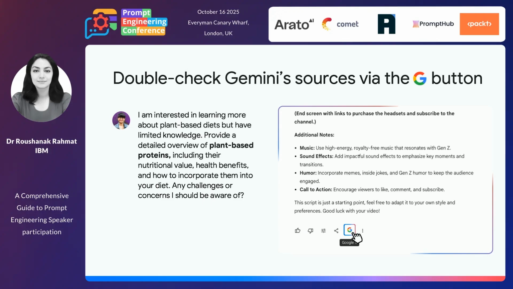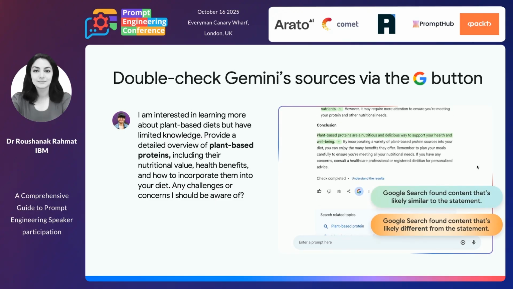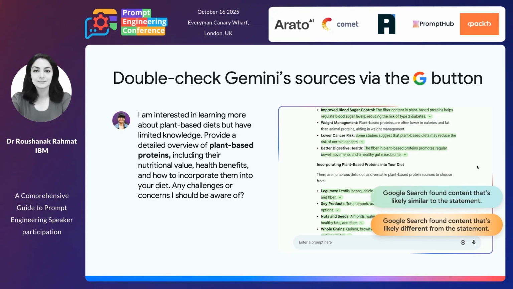Let's say one part of this information is interesting for me. Maybe I have doubt in it. Maybe I want to find out more about the sources of this information. So I can just click on the G button, which stands for Google, and then it can show me more information, highlighting that Google search found content that is slightly similar to this.